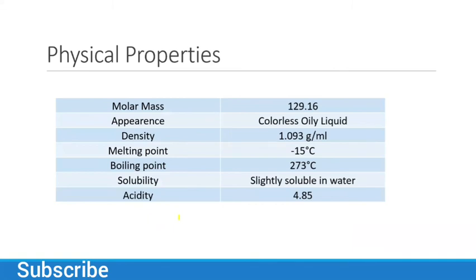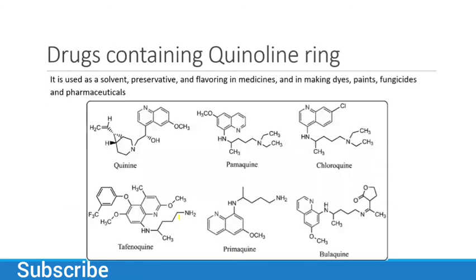So now these are the physical properties. What is the molecular weight? It is 129.16. In the exam I also gave you the molecular weight so you can calculate easily. Okay. Appearance: colorless oily liquid, density 1.093 gram per ml, melting point -15 degrees, boiling point 273 degrees, solubility slightly soluble in water, and acidity is 4.85.